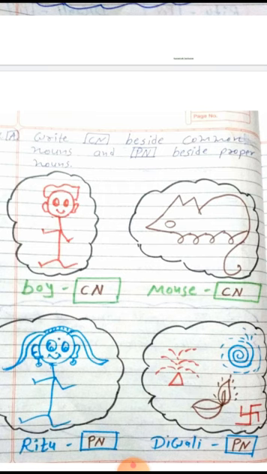Below are two pictures, one of a girl and one of a festival, that is Diwali. I have written the name of that girl, that is Ritu. So it is known as a proper noun. One particular name is there, so we will write here PN, that is proper noun. And here the picture is of Diwali, so I have written proper noun. But if I write just festival instead of Diwali, then festival we will consider a common noun. Okay, understood?